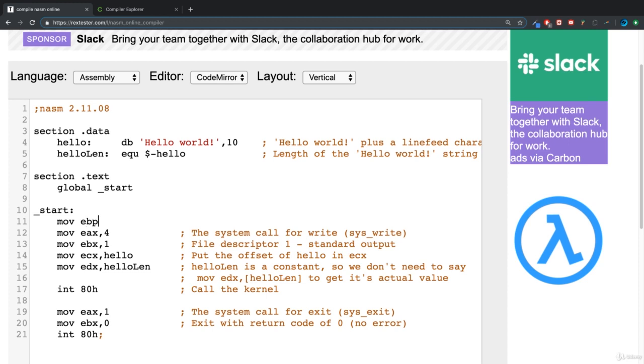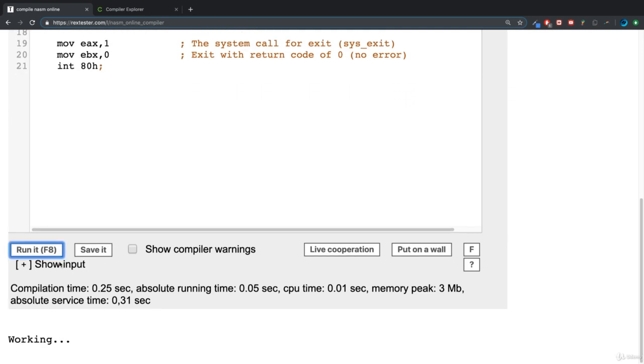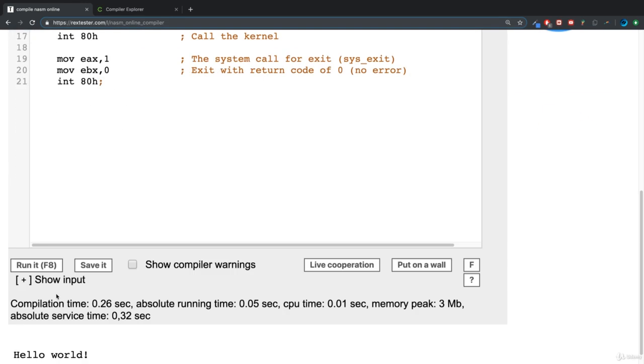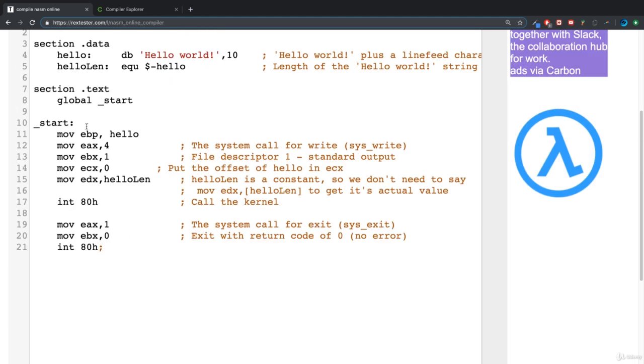So I could use the EBP register because at the moment I'm not using it for anything, so it's a good place to start. One that's not being used. If I say hello, and obviously this won't change the running of everything of anything. But if I was to remove that and let's put 0 there, for example, and again nothing shows. So if I was to put EB